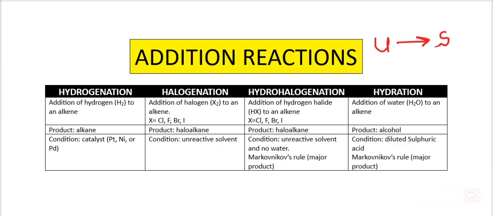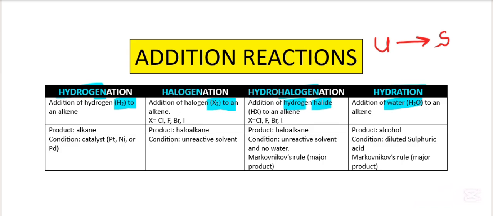So we have types of addition. The first addition reaction is hydrogenation, which means we add hydrogen. Then there is halogenation, which means we add a halogen to an alkene. We also have hydrohalogenation, which means we add hydrogen and halogen to an alkene. Then we have hydration, which means we add water to an alkene.